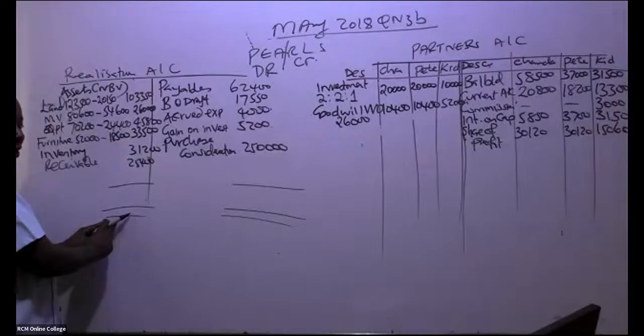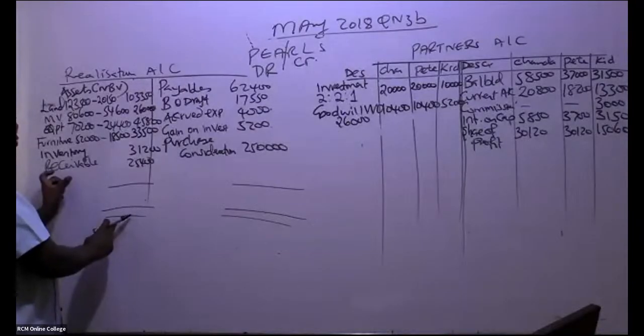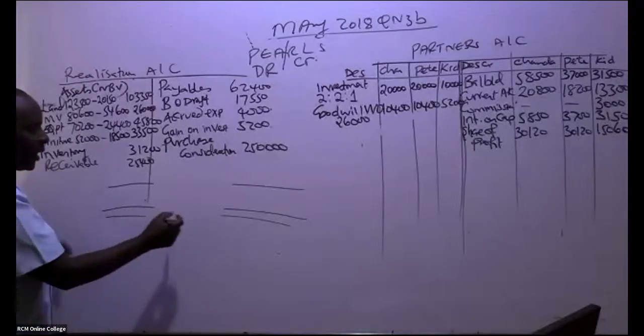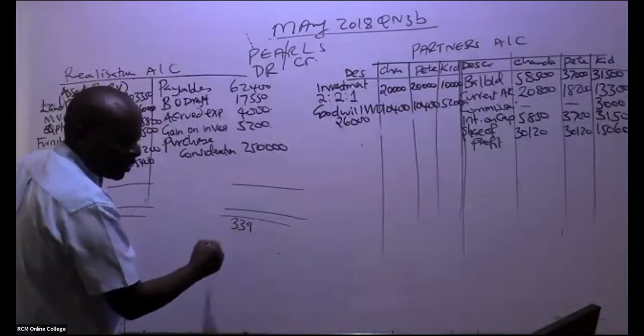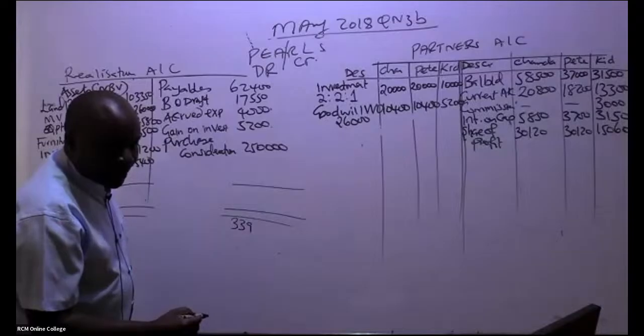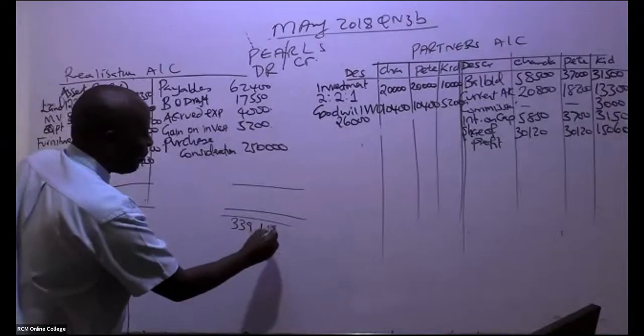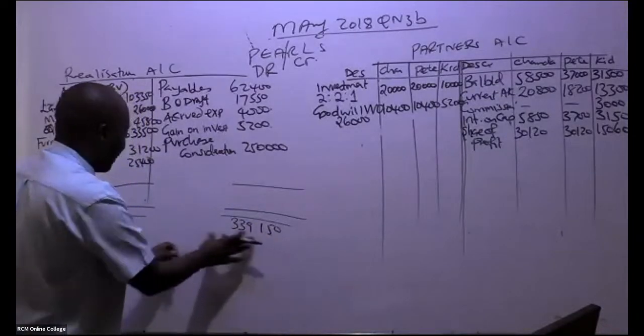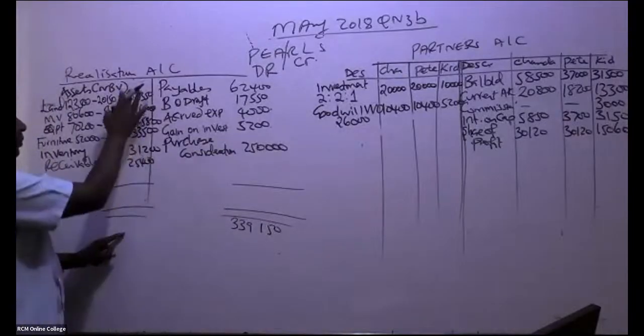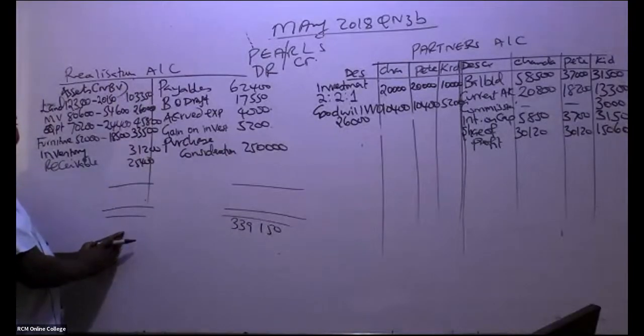If goodwill wasn't written off, thanks for that question, and you are told it has automatically been taken over by the new company, you would have debited it here. So the credit side, I'm being told, is 339,150. How about the debit? You write it down here, and also here. So on the debit, somebody add.